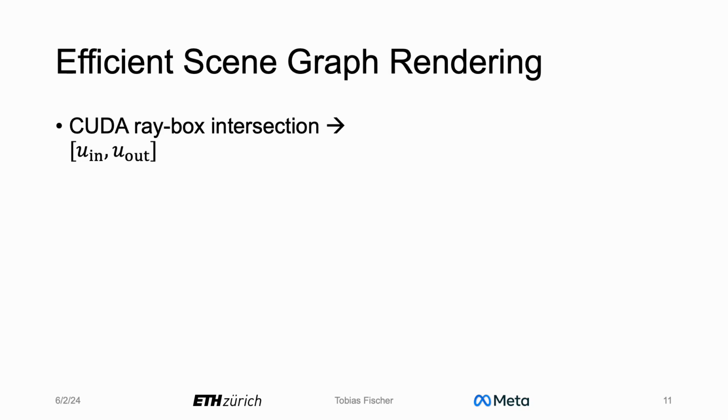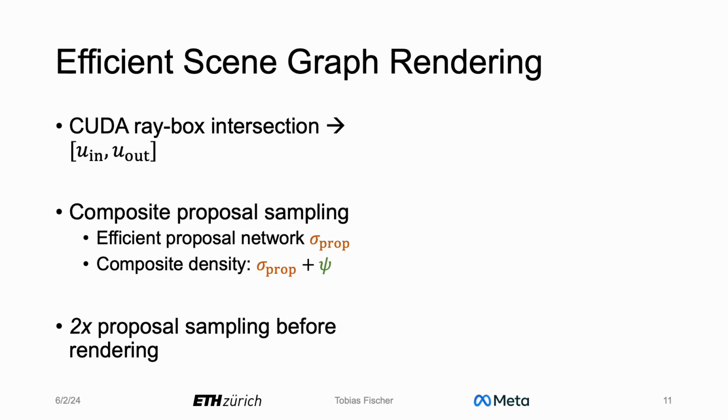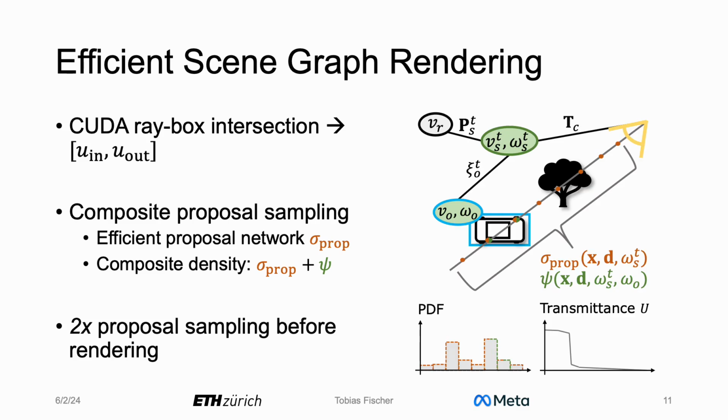To render our scene graph representation efficiently, we propose a ray sampling scheme where we first compute ray box intersections with a custom CUDA kernel, giving us entry and exit points for each ray box pair. Secondly, we perform a composite proposal sampling. The key idea is to estimate the density of all nodes along a ray jointly, using an efficient proposal network and the dynamic radiance field psi.